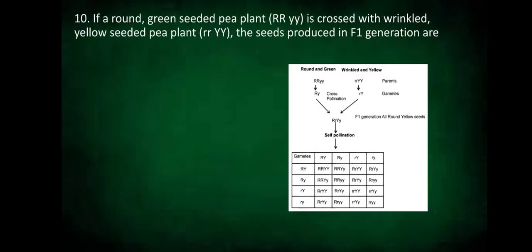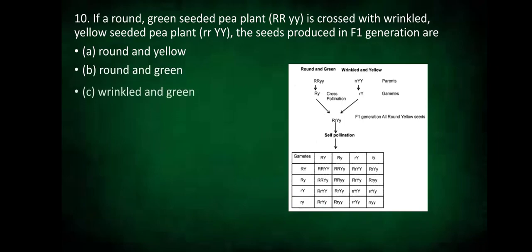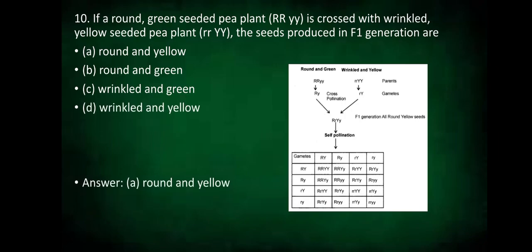If a round, green, seeded pea plant, capital R, small y, is crossed with wrinkled, yellow seeded pea plant, small r, capital Y, the seeds produced in F1 generation are Option A, round and yellow, Option B, round and green, Option C, wrinkled and green, or Option D, wrinkled and yellow. The right option is round and yellow.